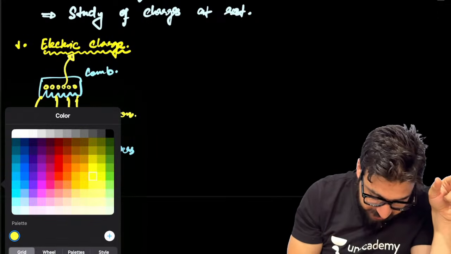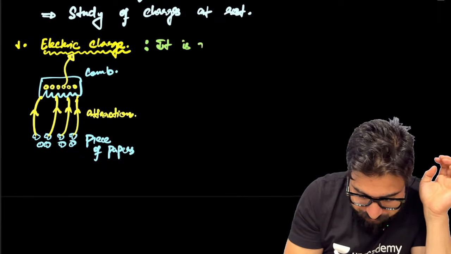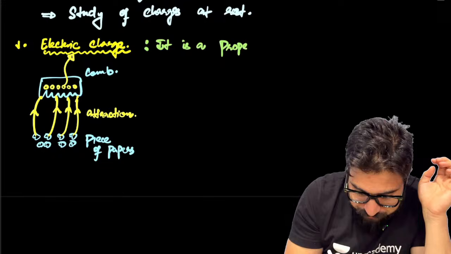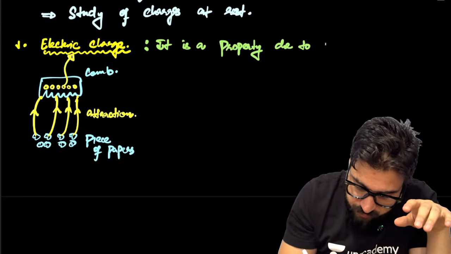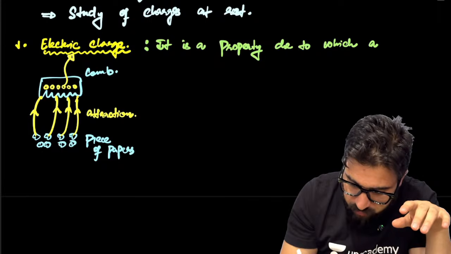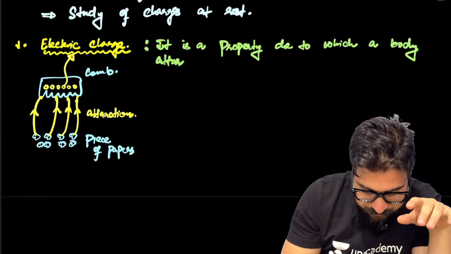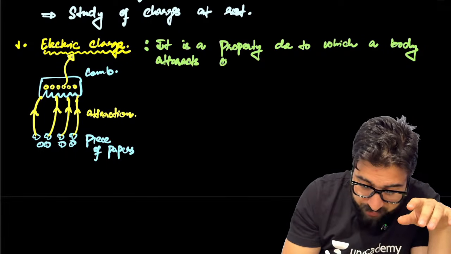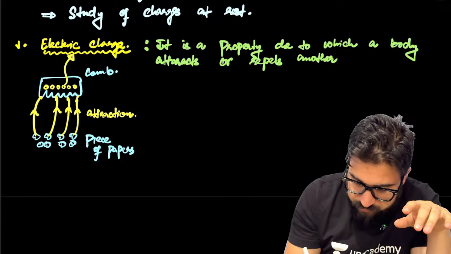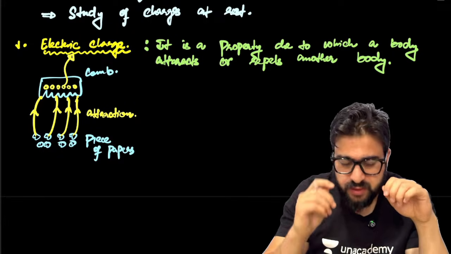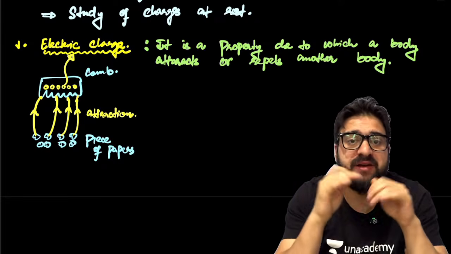I can say it is a property due to which a body attracts or repels another body.